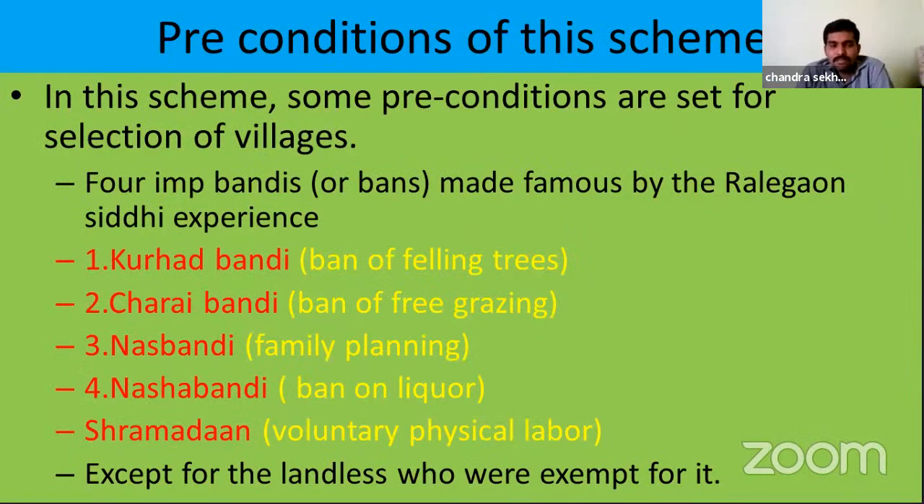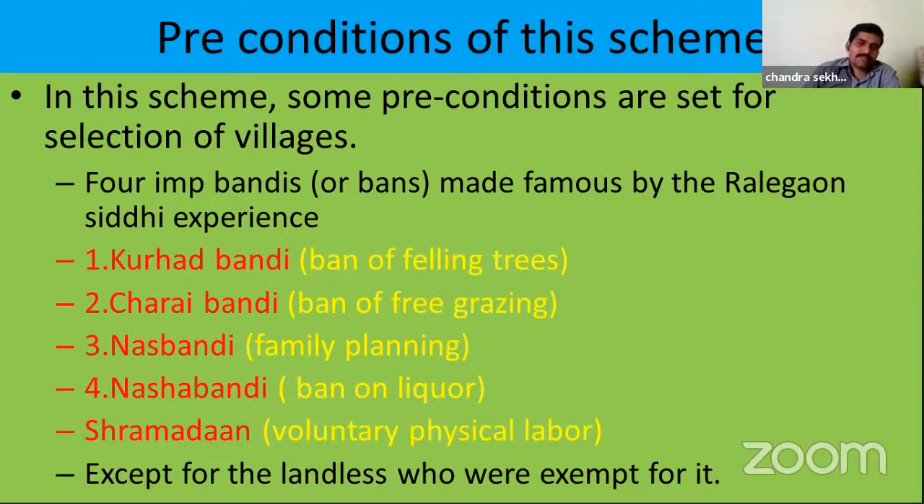So the government set up some preconditions for this scheme before selecting a village. The villagers of the village which is selected for this scheme should compulsorily follow these preconditions. That is the first condition of this scheme. In this scheme, some preconditions are set for selection of villagers.